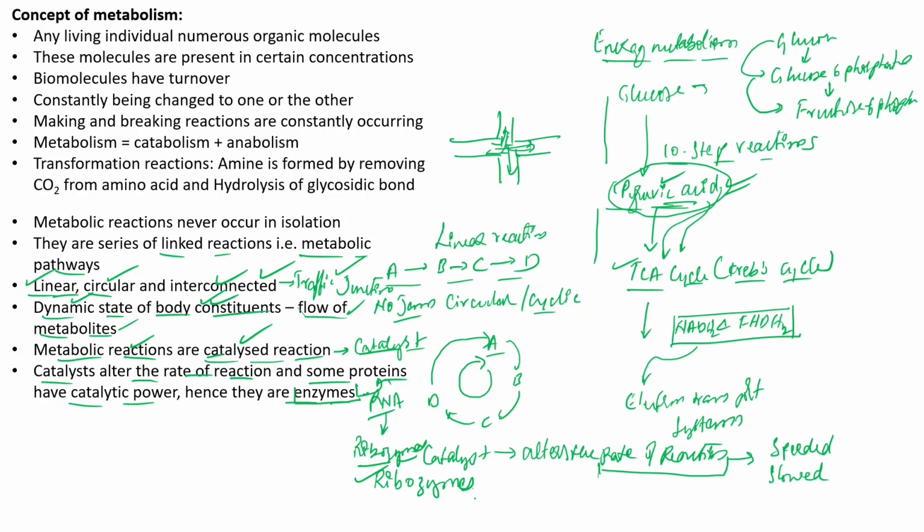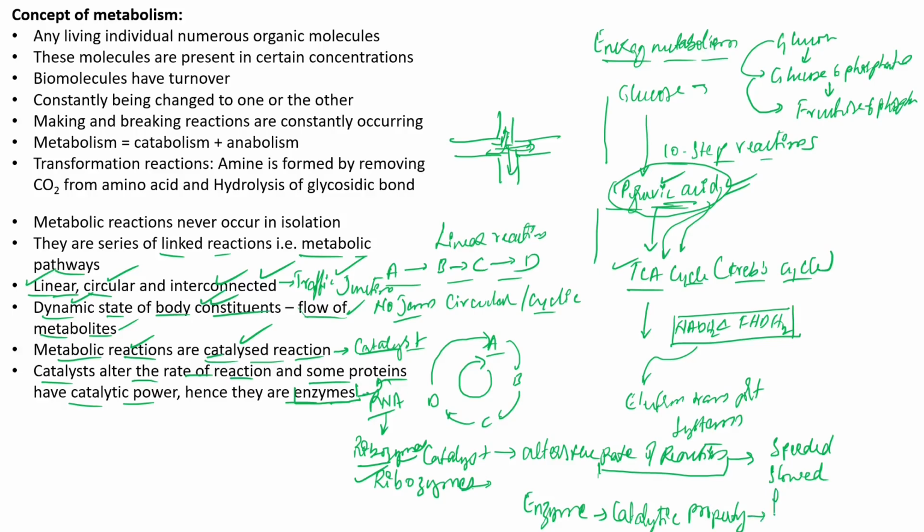Remember, if you consider any enzyme, it has the catalytic property. And what do you mean by catalytic property?